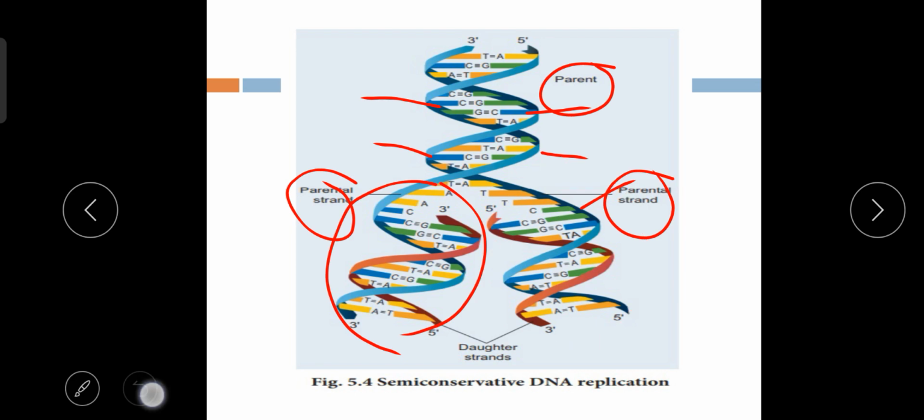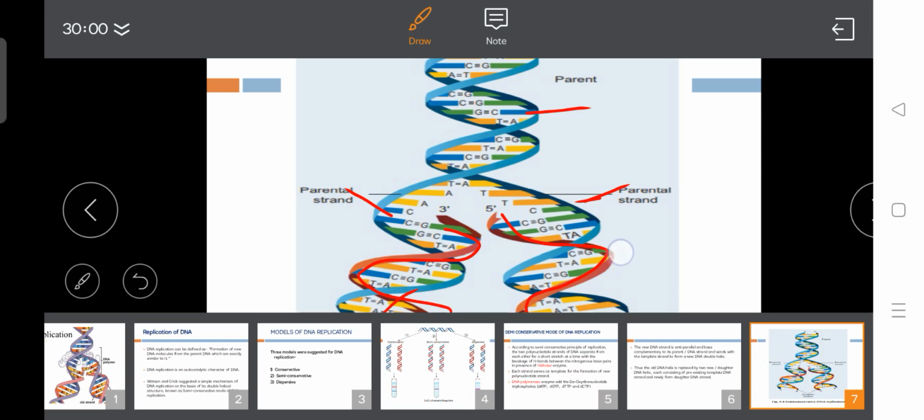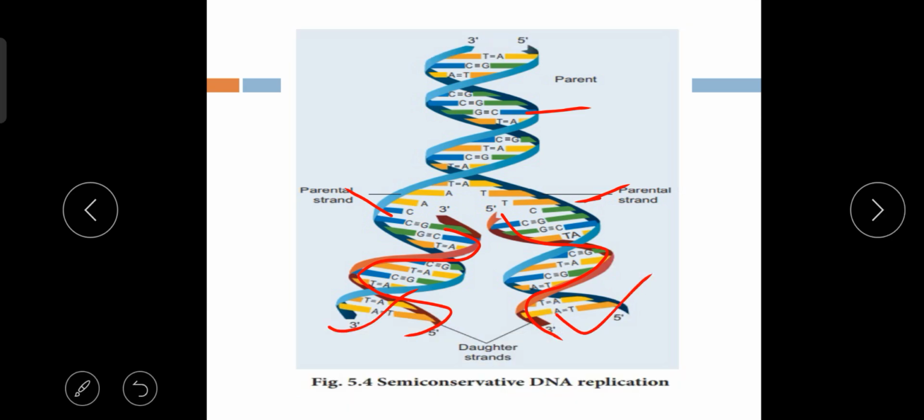So first the two strands of DNA separate from each other. After that, two new strands are formed on the old DNA strands and form two new DNA molecules, and both are similar. Now these two are called the daughter DNA molecules. So this is called the semi-conservative mode of DNA replication.